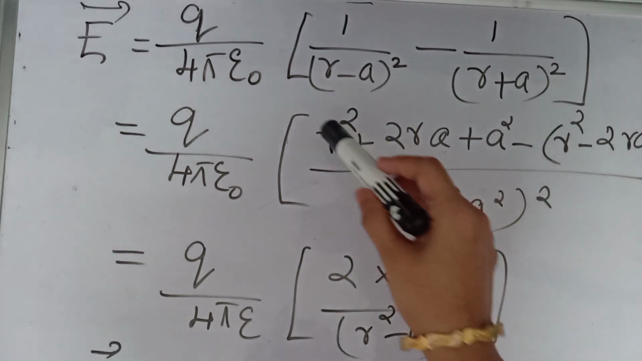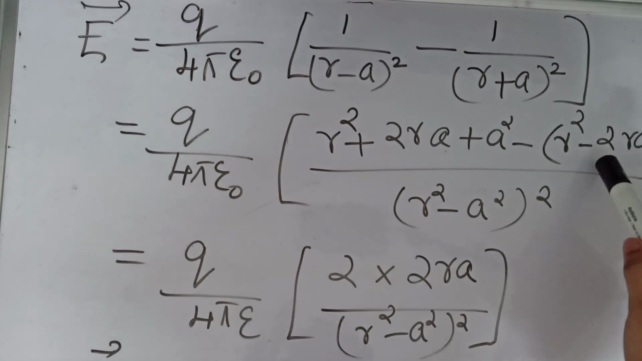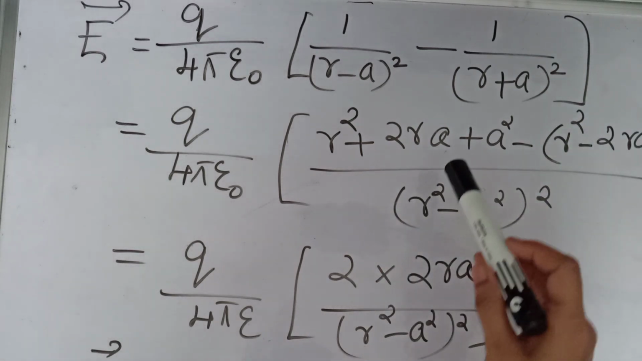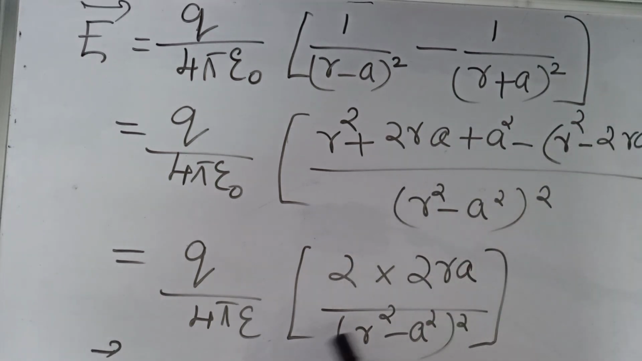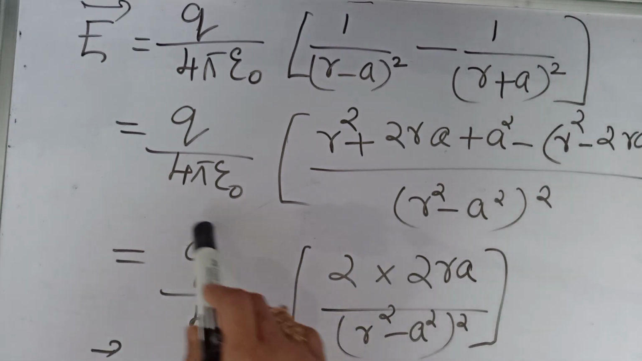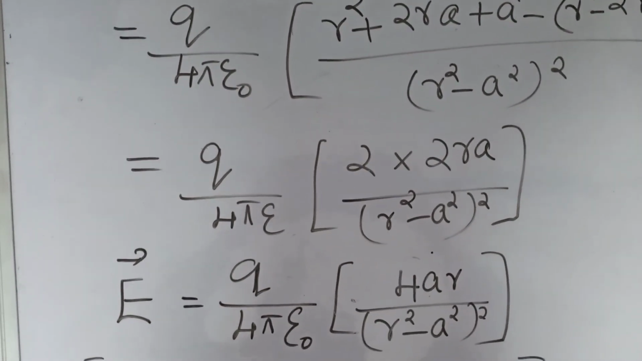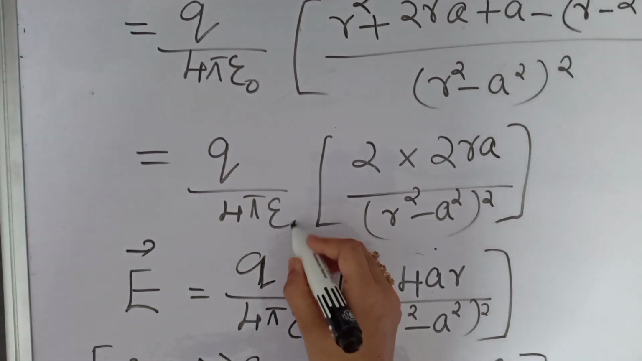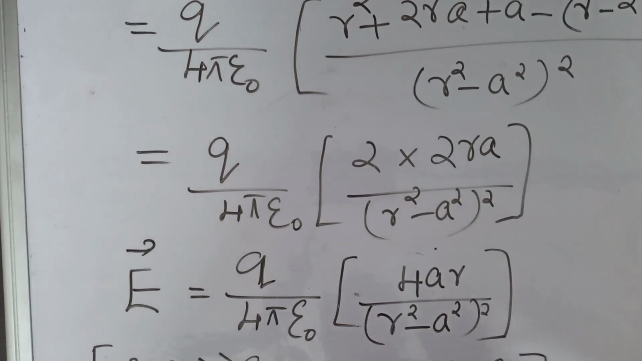Now we are getting this. Now we can cancel some terms, right? Here r square and r square will get cancelled. Here a square, and this is negative, right? So this a square also will get cancelled. Then what is remaining here? 2ra, and this will be plus 2ra. So 2 into 2ra divided by (r square minus a square) the whole square. This term is also there, right? Then how can we write it? E is equal to q by 4 pi epsilon 0 into 4ar divided by (r square minus a square) the whole square.